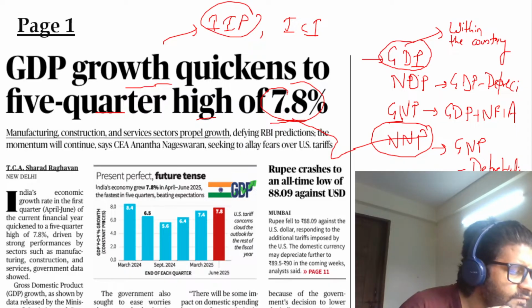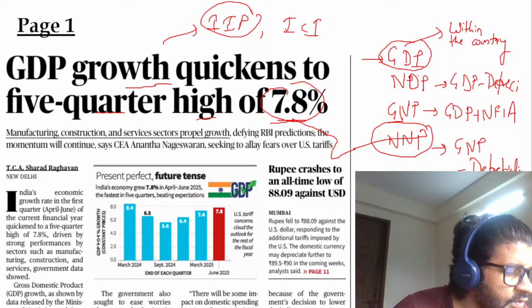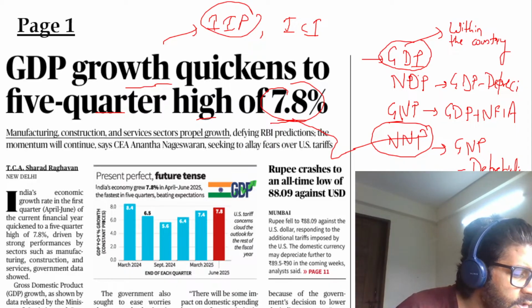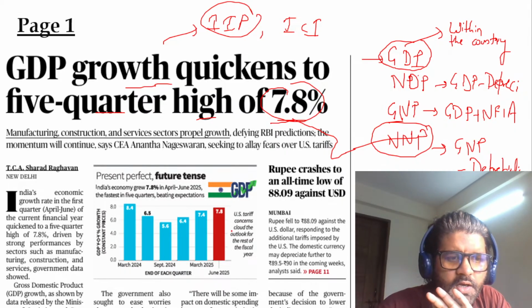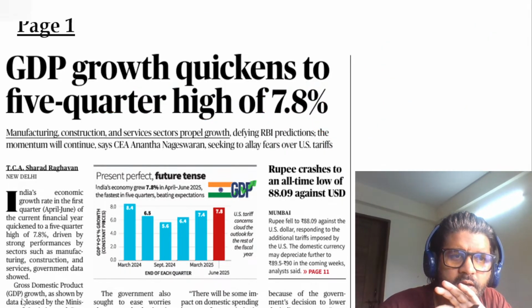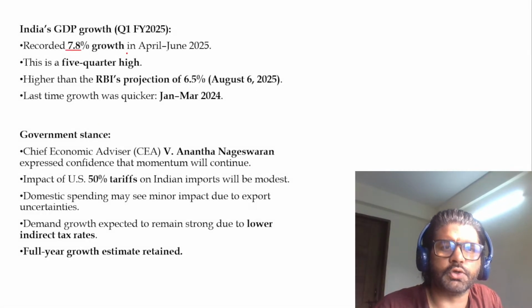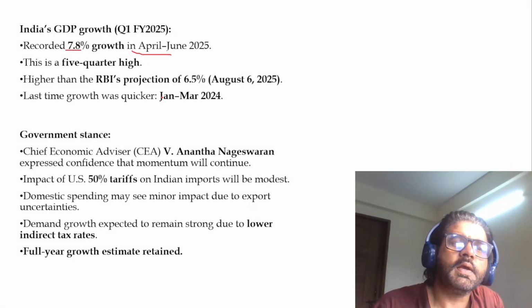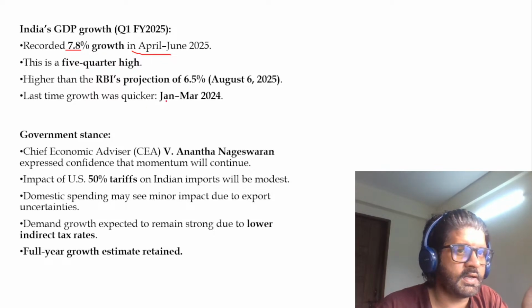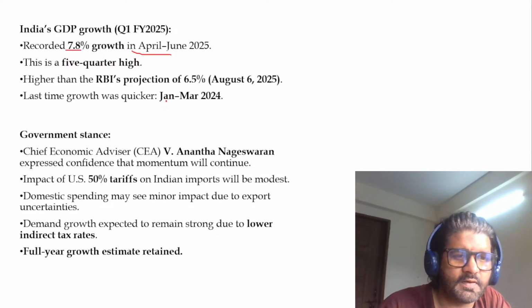So these are some facts which you have to keep in mind. Very good, Anandu. Anandu is such a good boy. So these are some things which are important from exam perspective. The rest are all data and figures. The important data, this is fine. India recorded 7.8% growth in April-June 2025. But yesterday's article, IIP and ICI, have a look at that. That is more important when it comes to facts and figures.